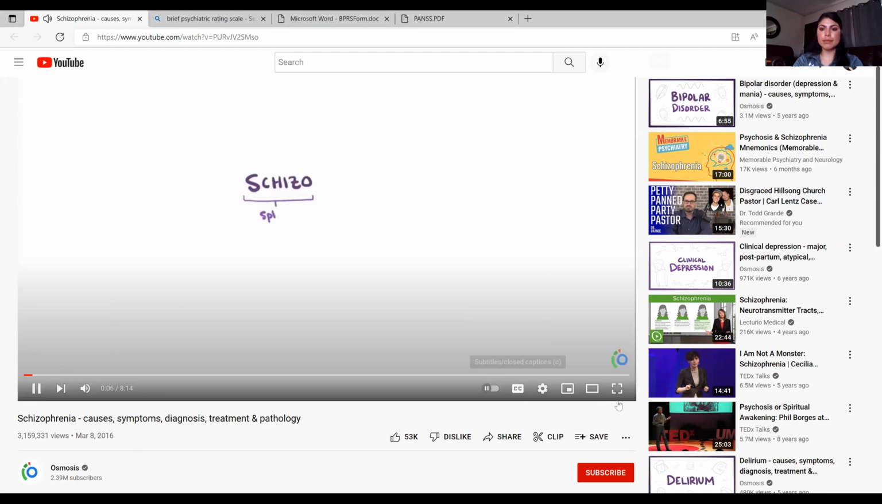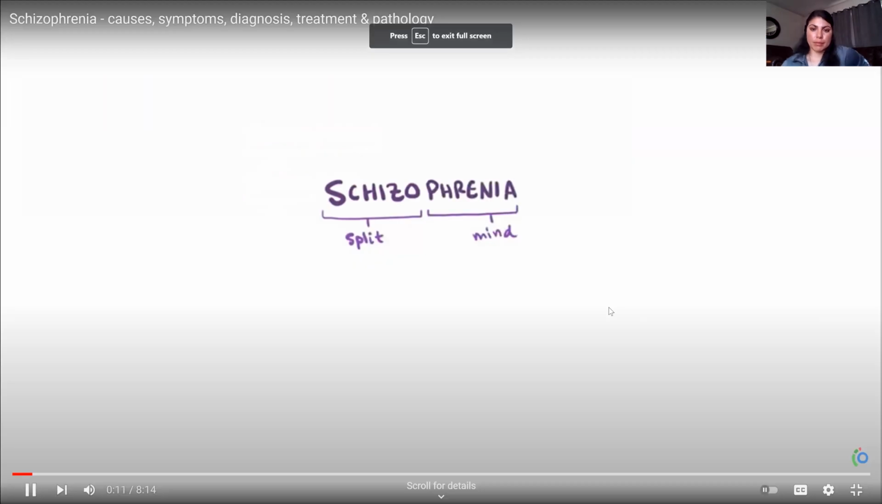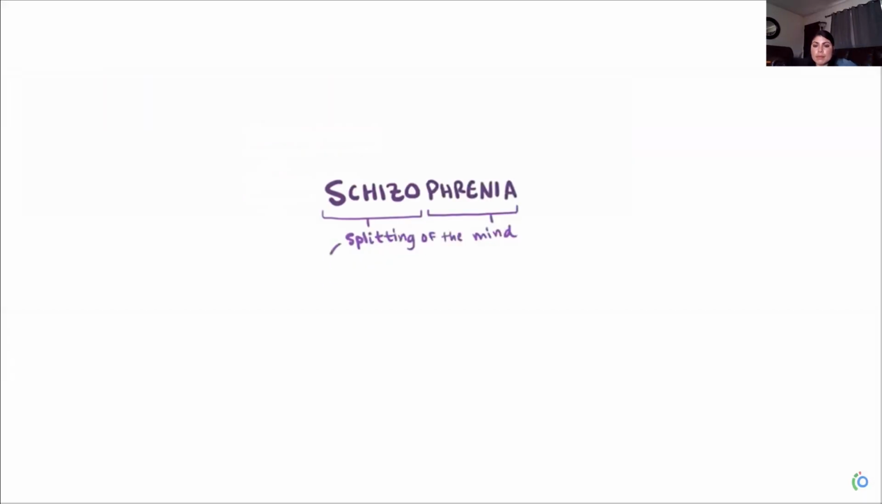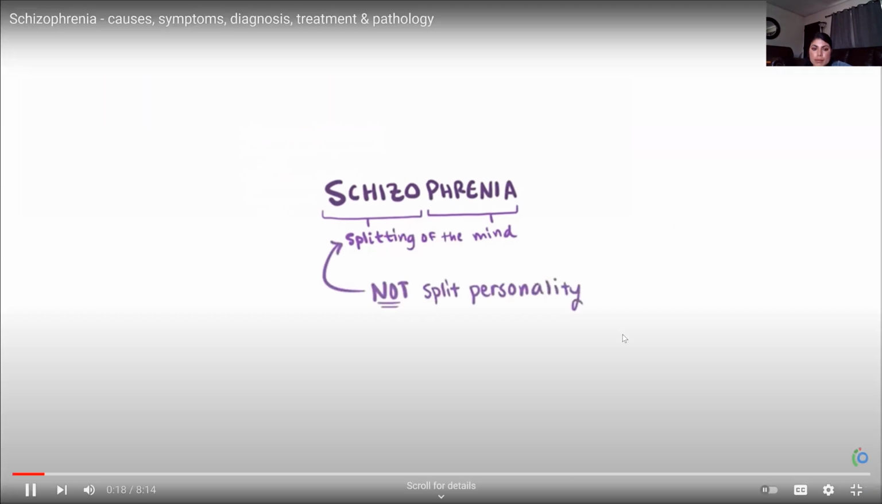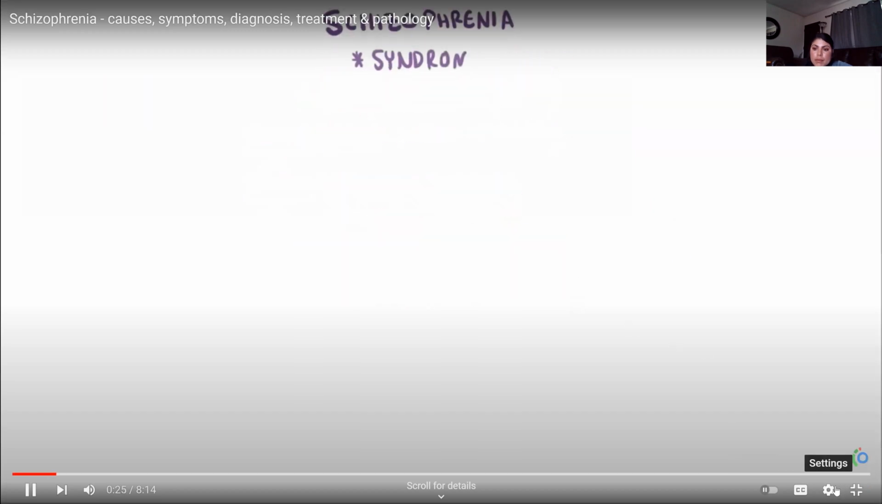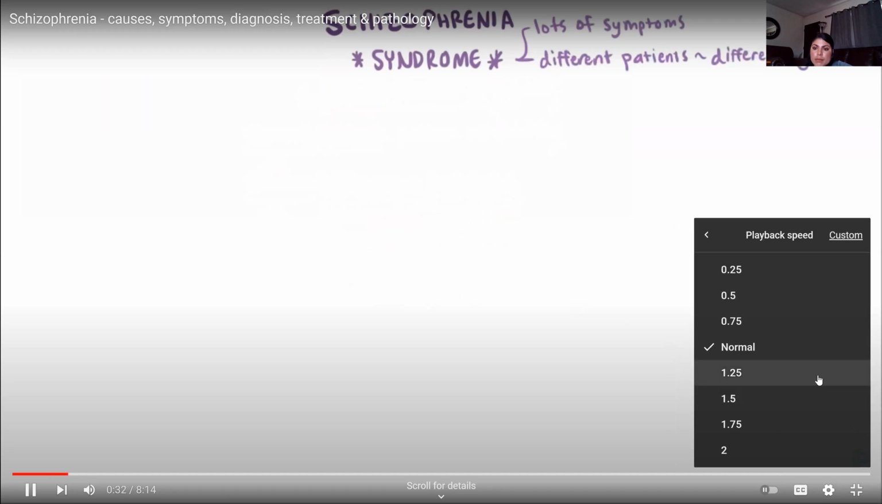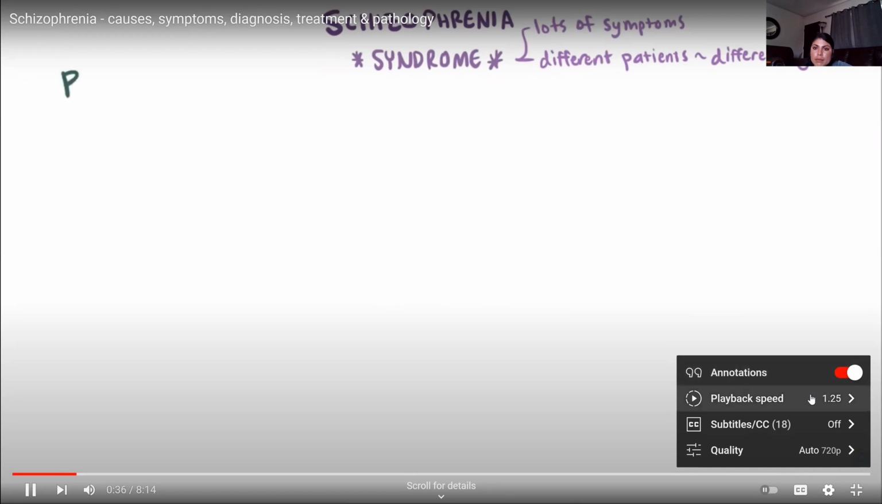Schizo means split, and phrenia in this case refers to the mind. Even though schizophrenia can be interpreted to mean splitting of the mind, it does not refer to a split personality, like some media sources might portray, but rather schizophrenia describes a scattered or fragmented pattern of thinking. Schizophrenia is actually a syndrome, meaning there are all sorts of symptoms that might be associated with it, and different patients might experience different symptoms. Although the symptoms can be broadly categorized into three major areas: positive symptoms, negative symptoms, and cognitive symptoms.